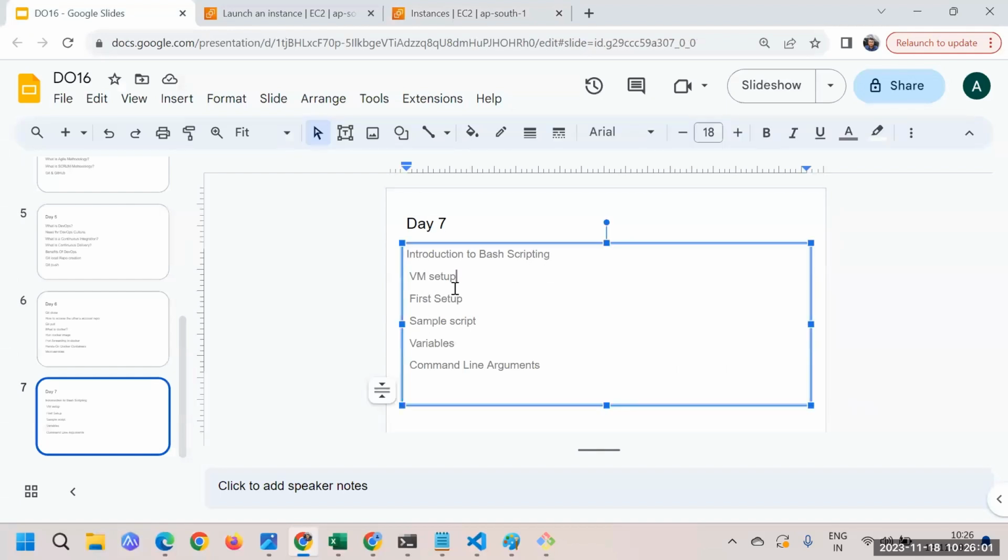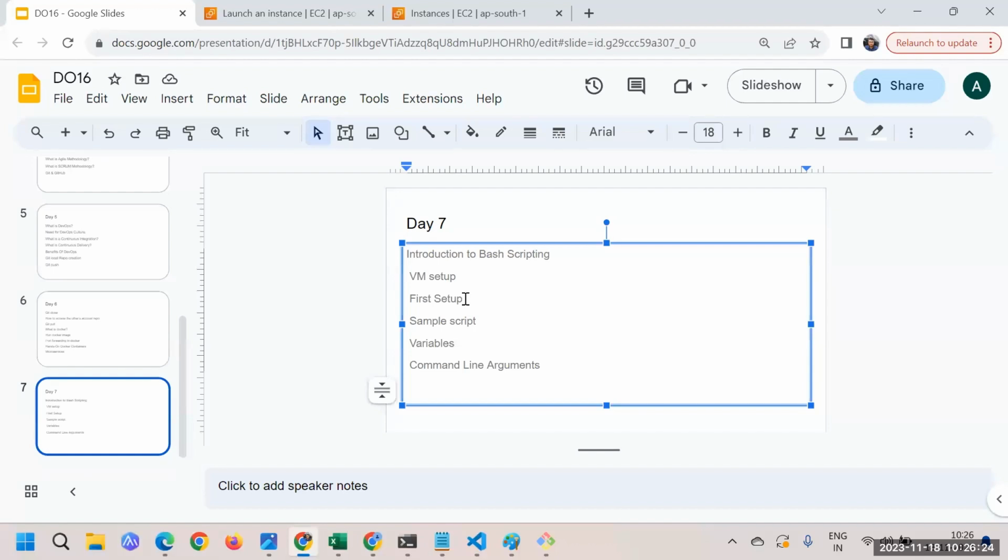So we are done with the VM setup. We have created one EC2 server, and inside the EC2 server we have logged in successfully. Great. Now the next thing is, the first setup is exactly the same thing. We have logged in there, and let's go in and write a very simple script.